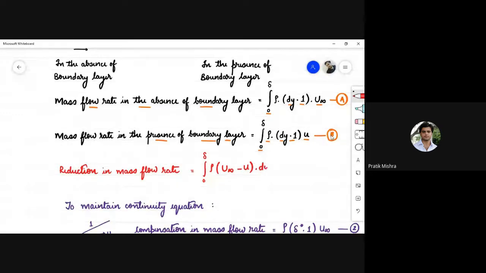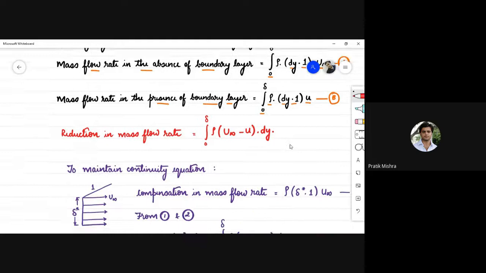So this is the reduction in the mass flow rate. Now, in order to maintain the continuity equation, we need to satisfy this mass flow rate.